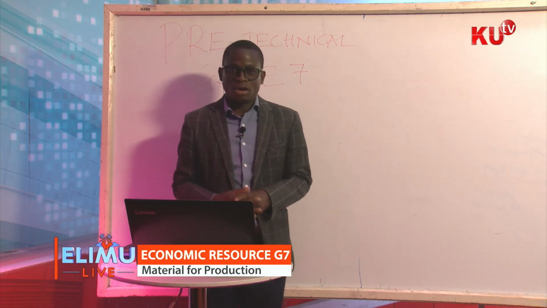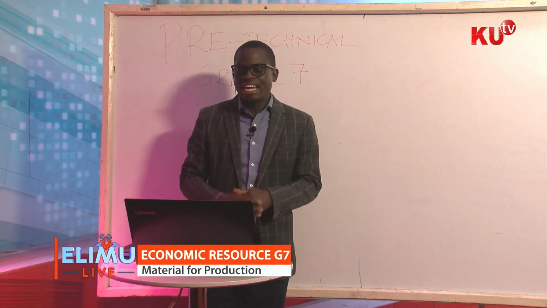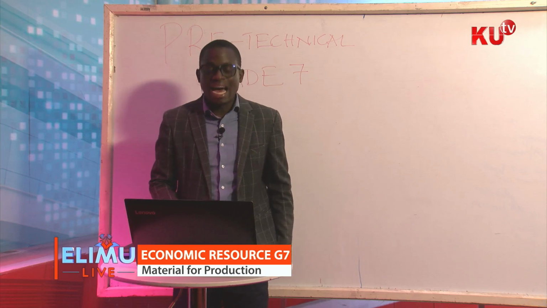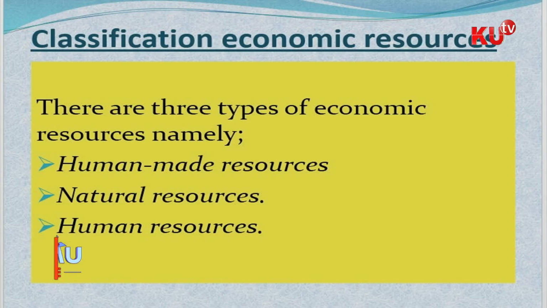Economic resources. How are they classified? The economic resources are classified into three main categories. Category number one, human-made economic resources. Natural economic resources. Human resource. These are the three classifications of economic resources that we are going to talk about. Let's start with the first one, boys and girls at home.